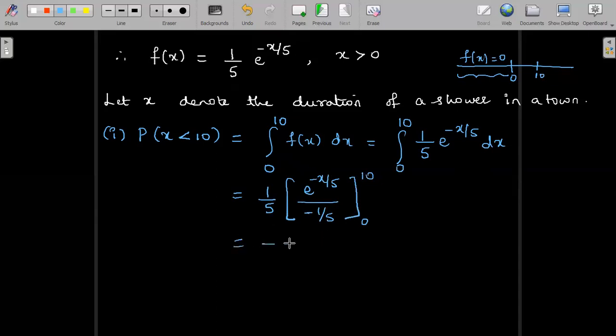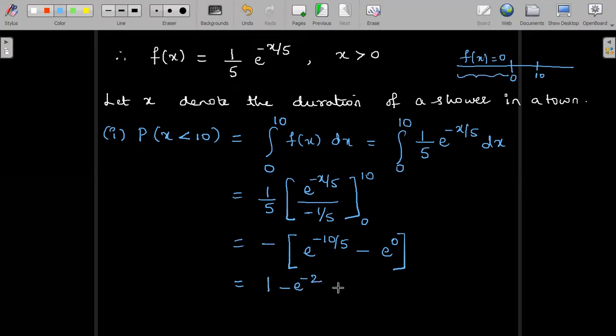The 5 gets cancelled. There's a minus sign outside to take. So e power minus 10 by 5 minus e power 0, which is 1, e power 0 for the lower limit application. So probability here that I have to evaluate is 1 minus e power minus 2.